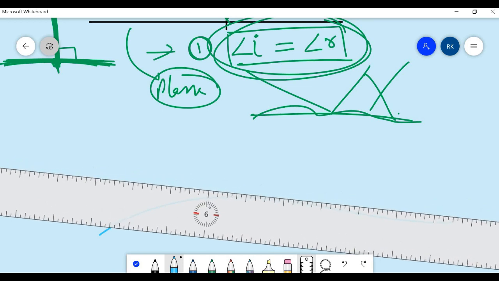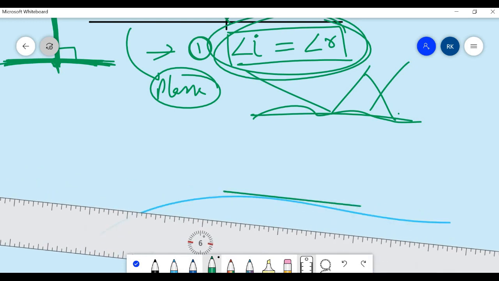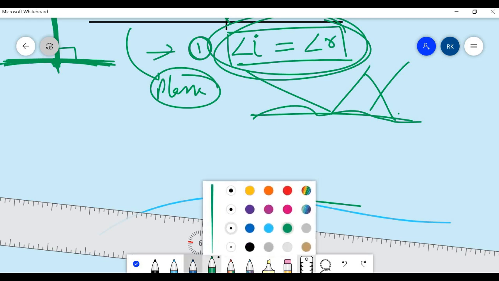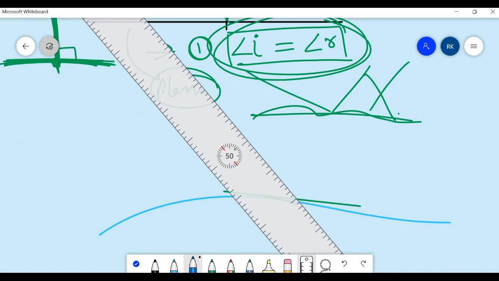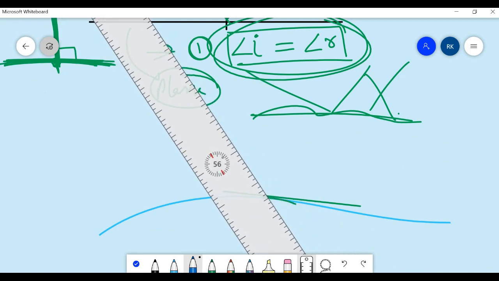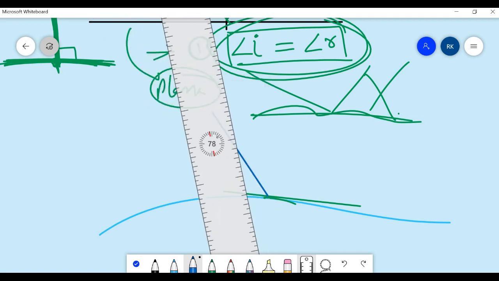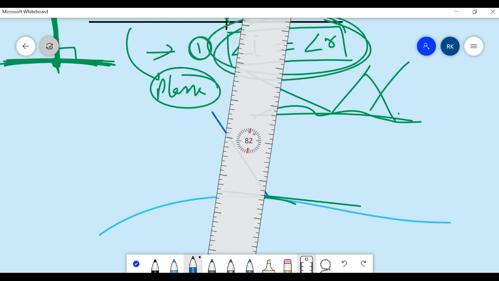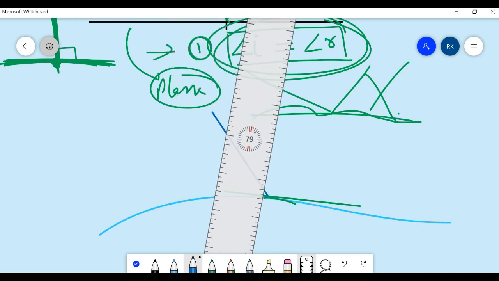It has a certain angle which is 6°. So I will draw a tangent from this. It is touching this point. Okay, it is touching this line. Now a ray will be incident. So suppose this is a ray, that is an incident ray. Okay, so there will be a normal again here which will be 90°.